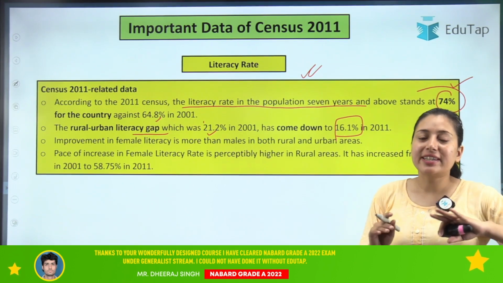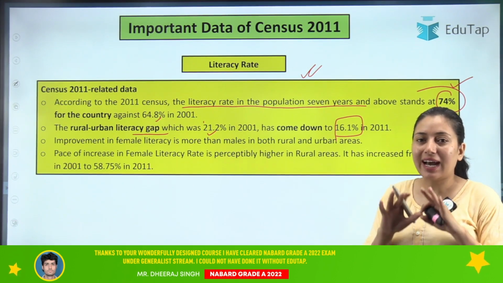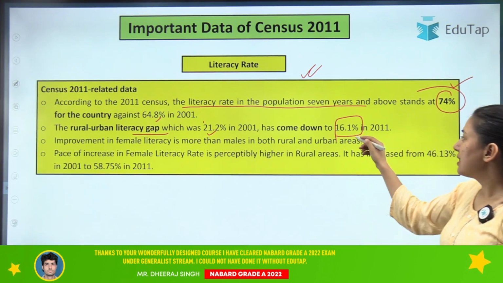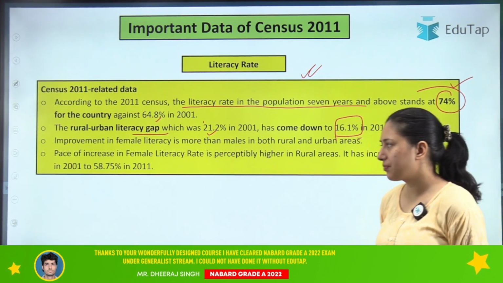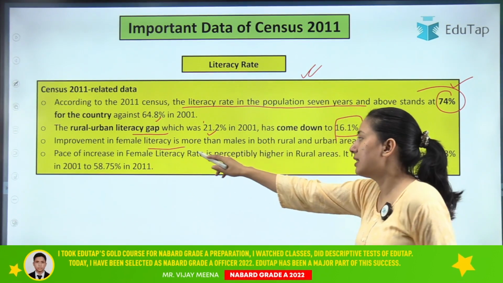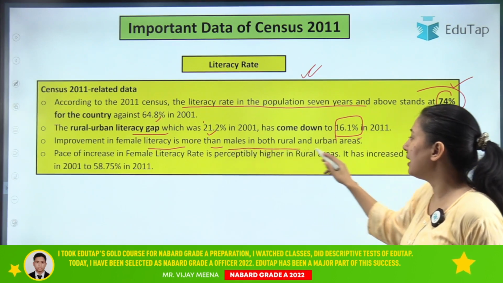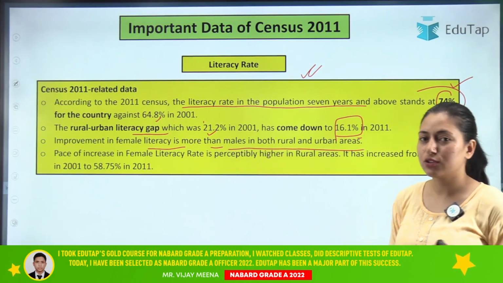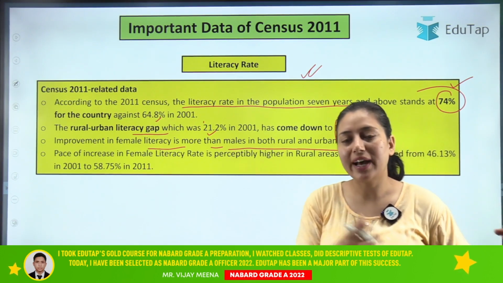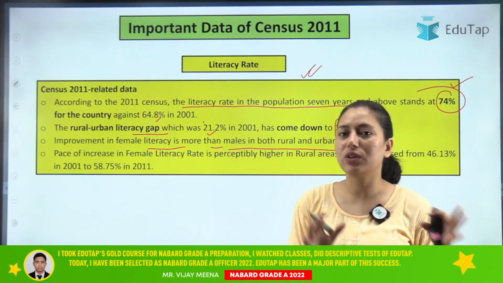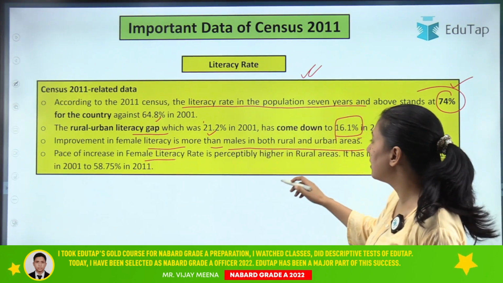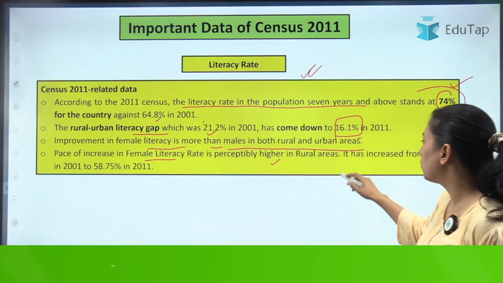So the gap between the literacy rate of rural and urban areas has come down to 16.1%. Also, there is an improvement in female literacy. Female literacy is more than male in both rural and urban areas. That is a very good sign. And the pace of increase in female literacy rate is predictably higher in rural areas.